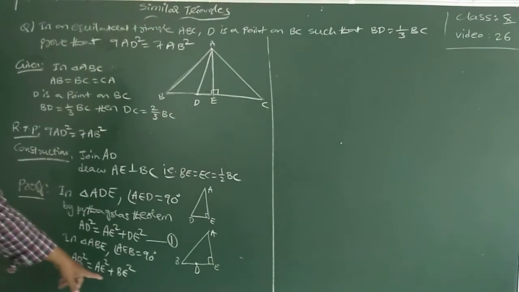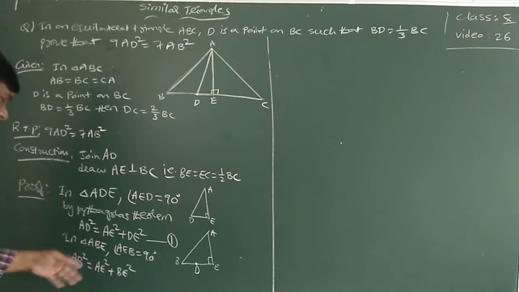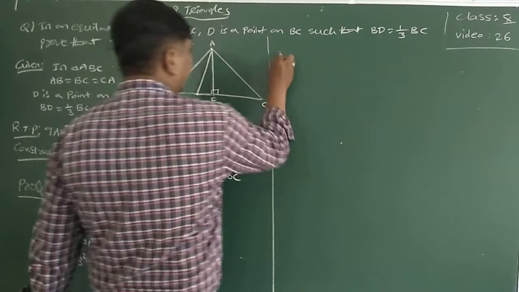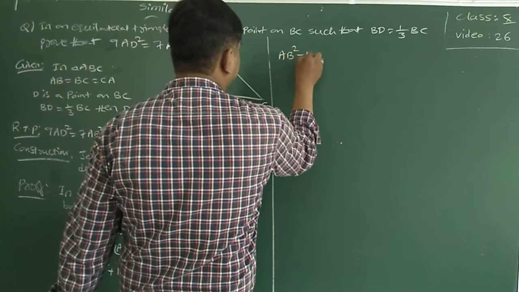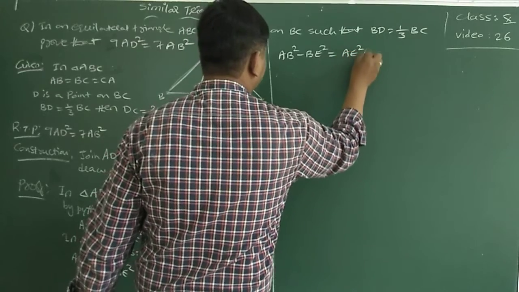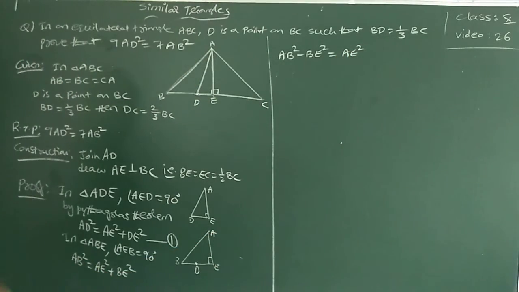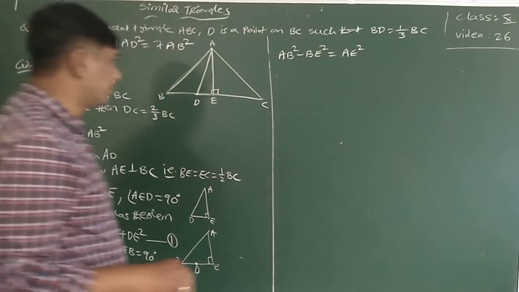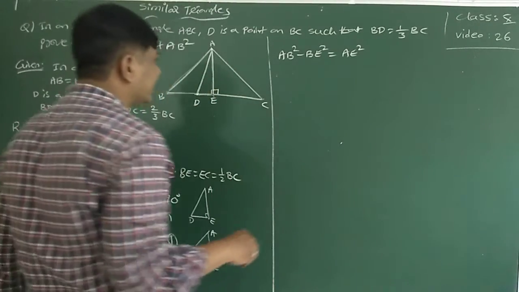See here, AB square is equal to AE square plus BE square. Now send BE square to this side first. AB square minus BE square is equal to AE square.